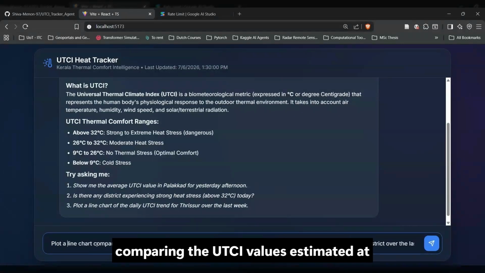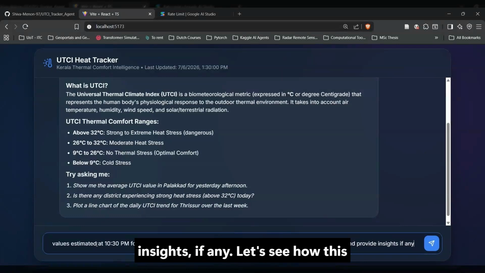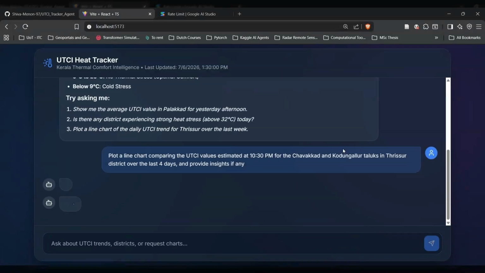Plot a line chart comparing the UTCI values estimated at 10:30 p.m. for the Chavakad and the Kodangalur taluks in Thrissur district over the last 4 days and provide insights, if any. Let's see how this goes.